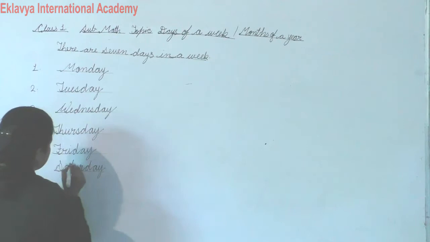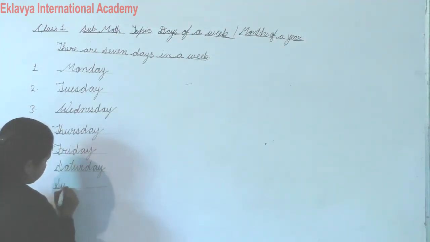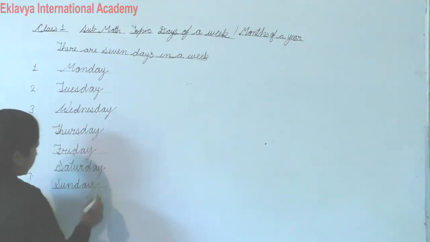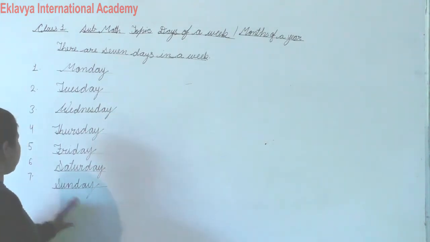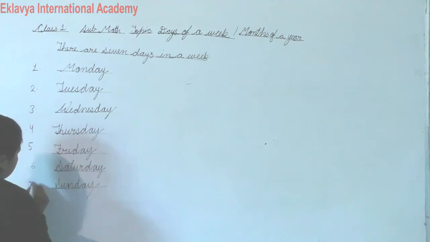Saturday, Saturday. And the last day Sunday. Sunday is the 7th day of the week and last day also.